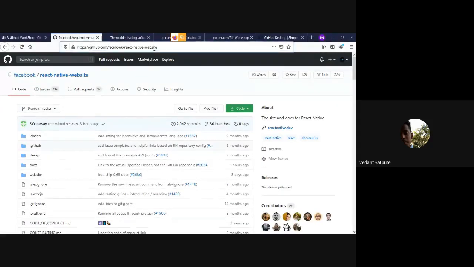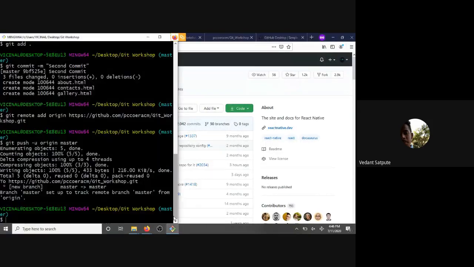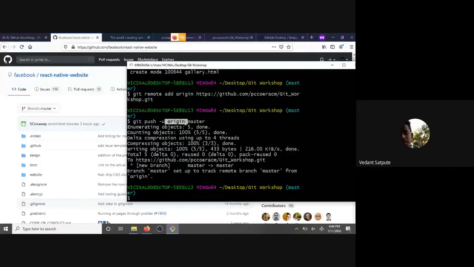You can see these links are too big, right? So you won't be typing links every time you push, because when we push, we need a URL. So instead of typing the URL, we just use a variable and shorten the URL into just this small word. We use origin as default, but you can use anything. So that's how it is.